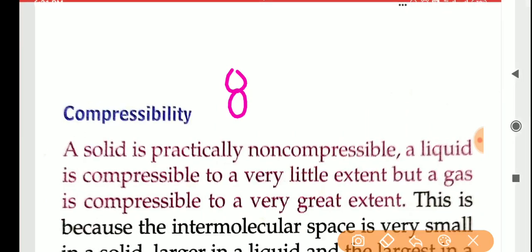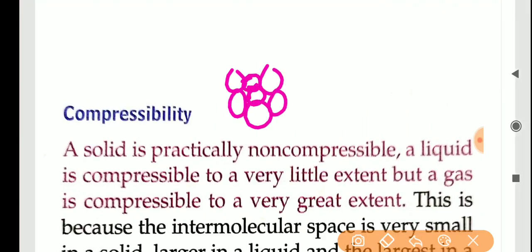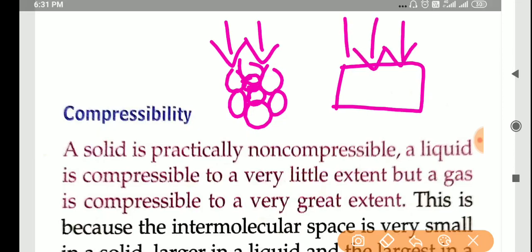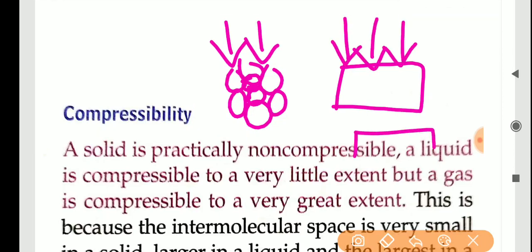In solid state the molecules are very closely packed, so however much we press on it, however much pressure we give on it, does it change its shape? It will not change. Why? The molecules are very tightly packed here. There is no gap to press them.